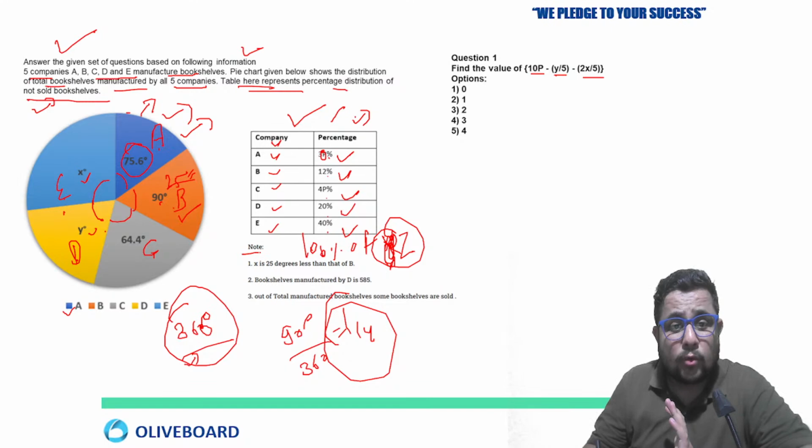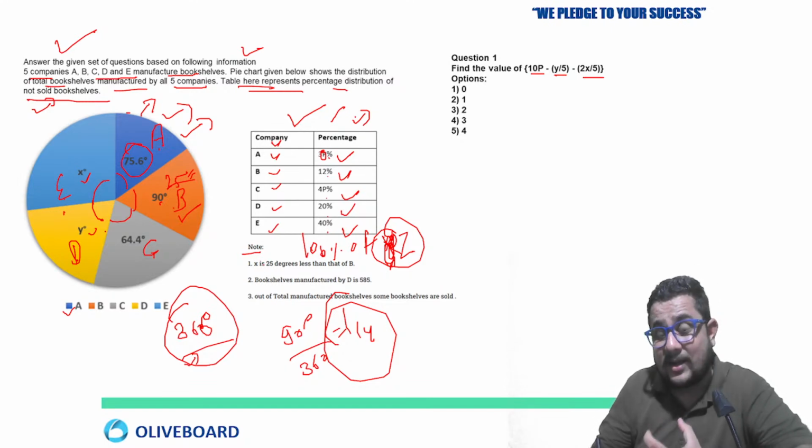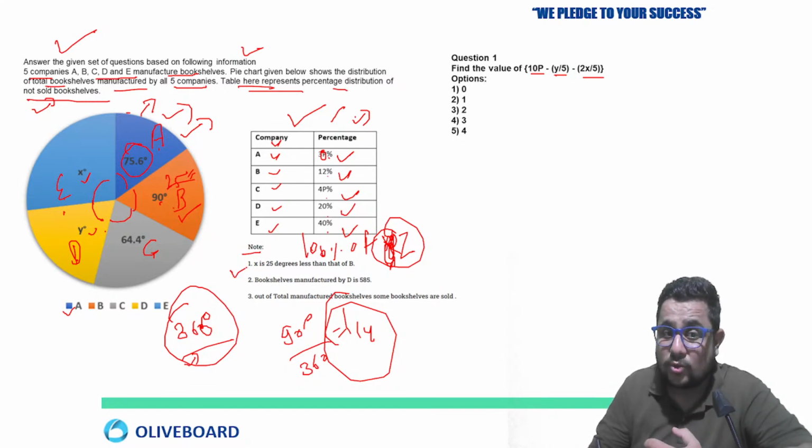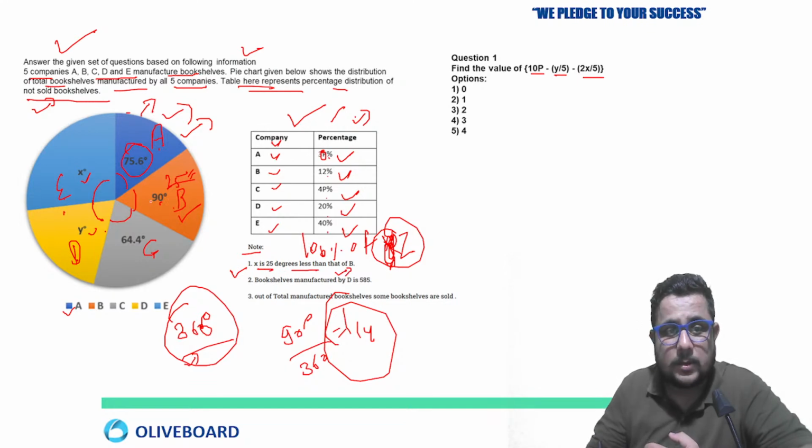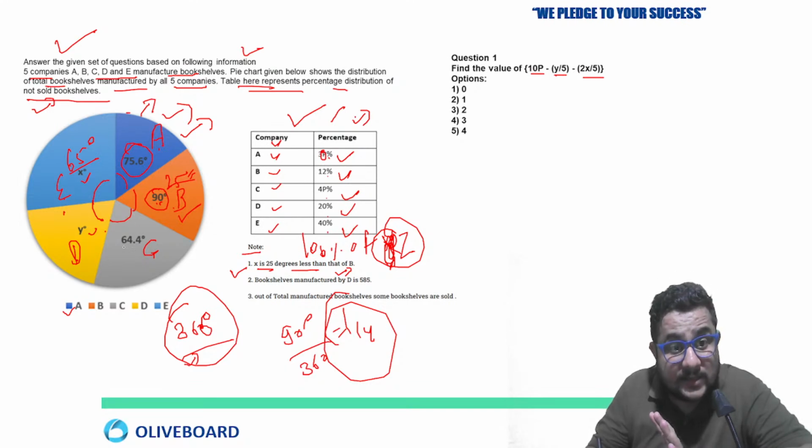Now a note is also there, so extra information also. X is 25 degrees less than that of B. So X is 25 degrees less, so 90 minus 25 means the value of X is going to be 65. Now you can take the sum.